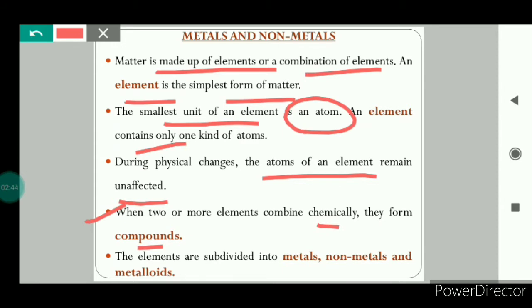Although we have an infinite variety of substances in the universe, the number of elements forming these substances, it is limited. There are no more than 92 naturally occurring elements. And the elements, they have been subdivided into metals, non-metals and metalloids. Most of the elements, they are metals, less than 20 are non-metals, and a few are metalloids. Metalloids, they have characteristics of both metals and non-metals.